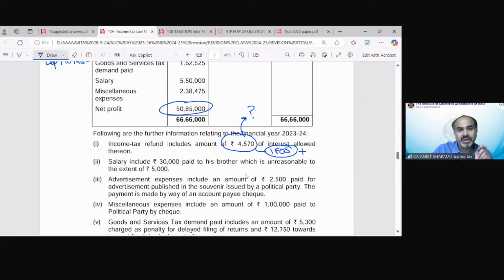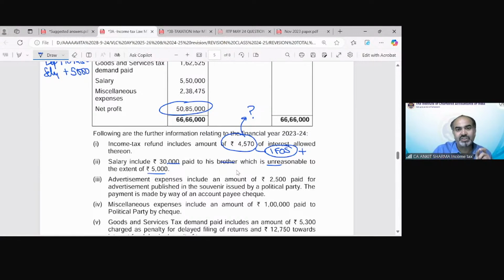Salary includes 30,000 paid to his brother, which is unreasonable to the extent of 5,000. So what should I do with this? Does this 5,000 have some treatment? Deductible or add back? It is disallowed. So what is the impact of the disallowance? It should be added back, because payment to a relative would be added back if it is in excess of market value.